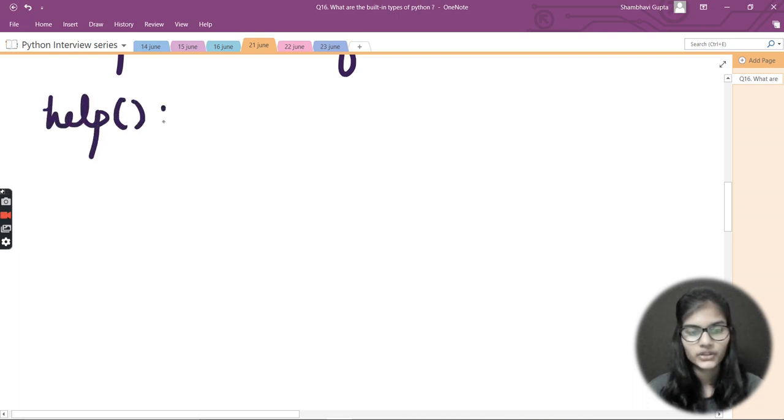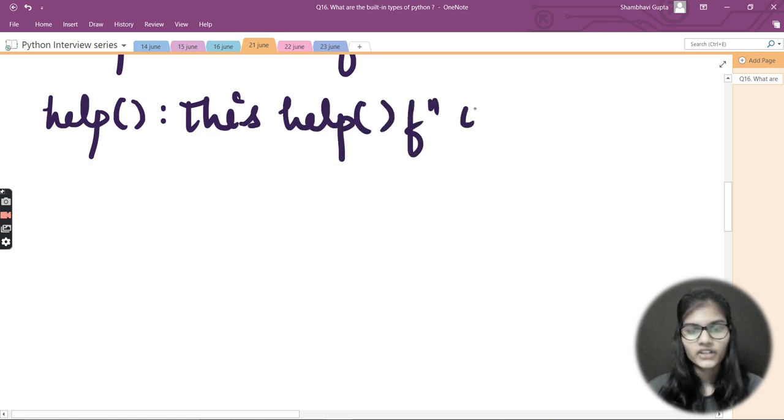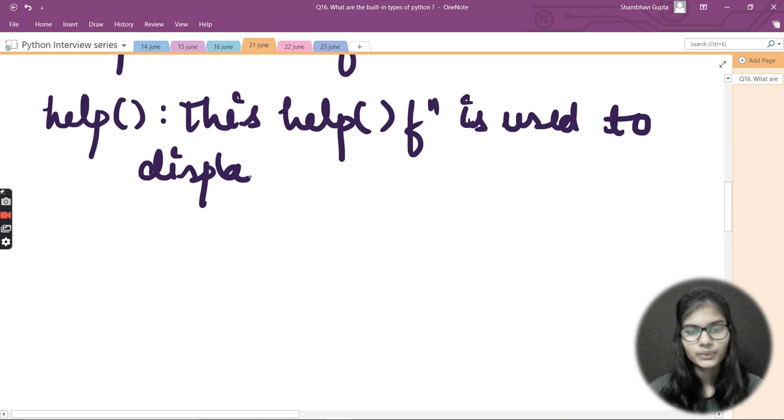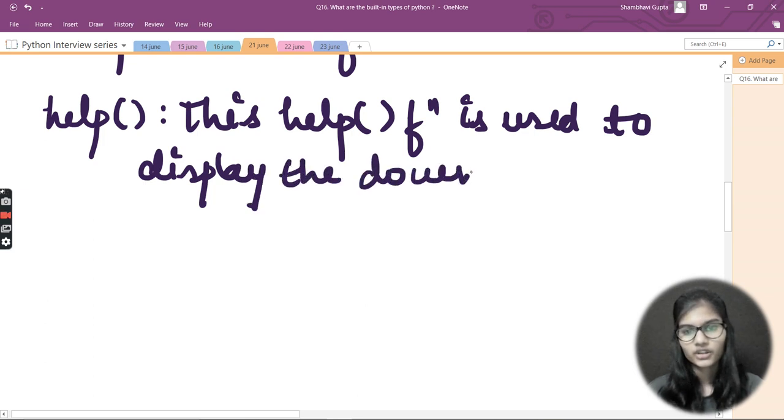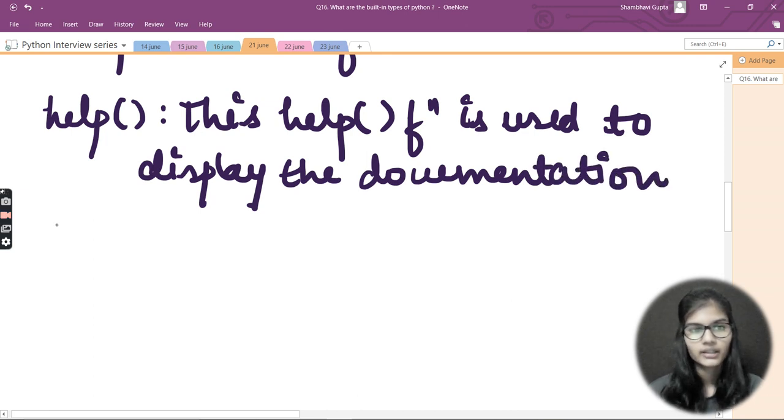So help comes first. Now I'll let you know that the help function is used to display the documentation string.